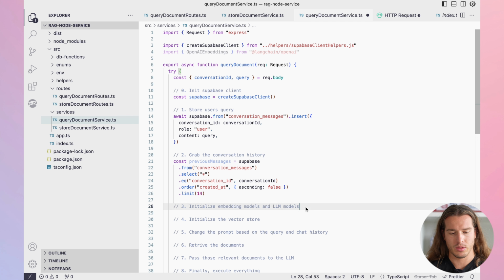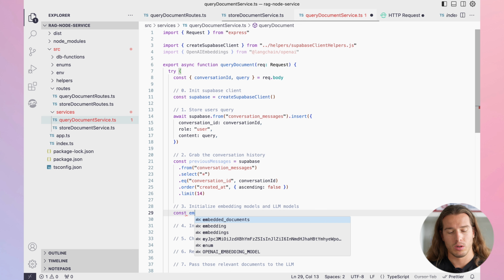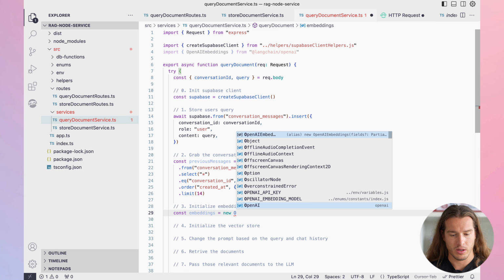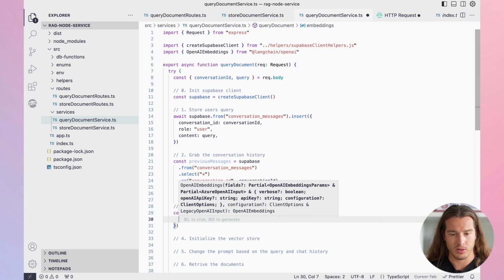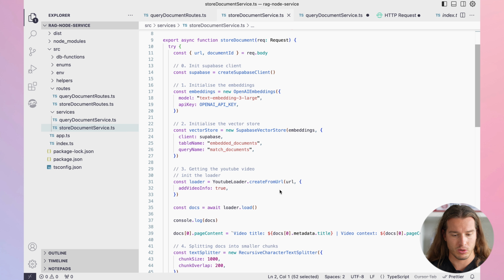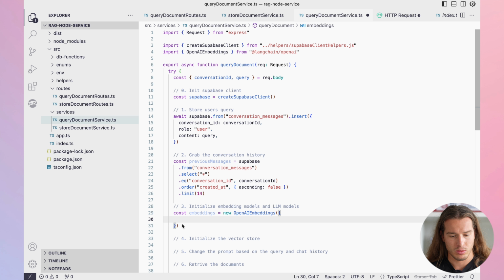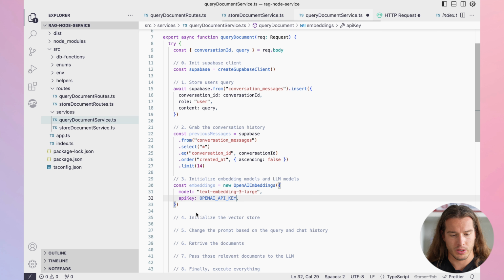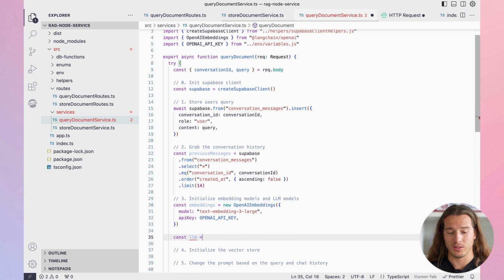Now a bit more boring stuff again. So embeddings, we need to initialize the embedding model, and that's again OpenAI embeddings. It's basically the same one as in the store document service, so we can just copy paste this one. Cool. We just need to import the OpenAI API key, and we also need to initialize the LLM.